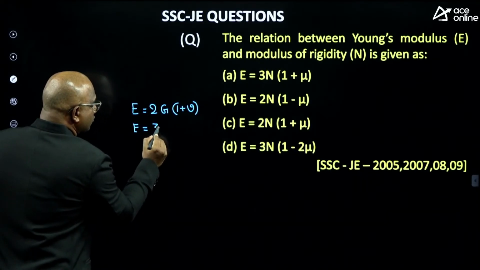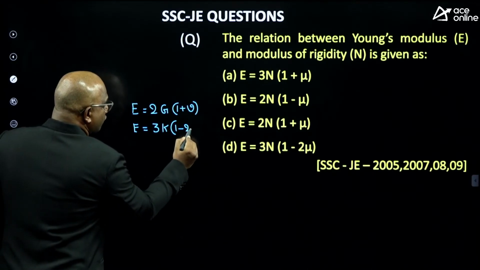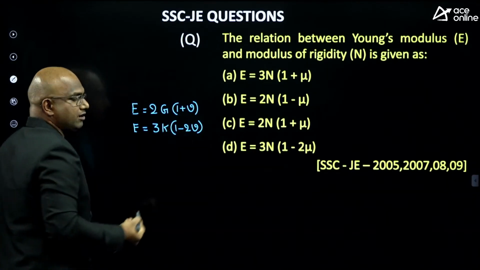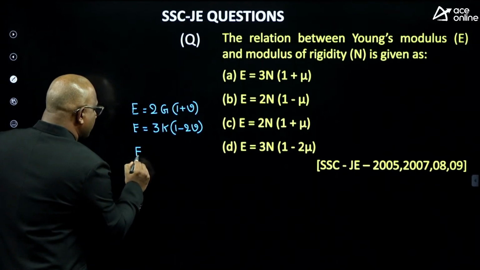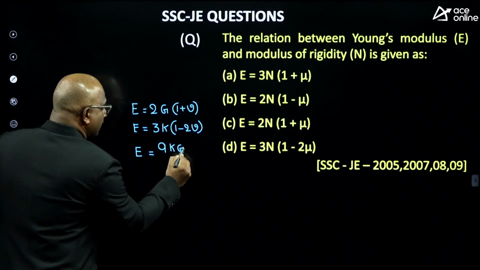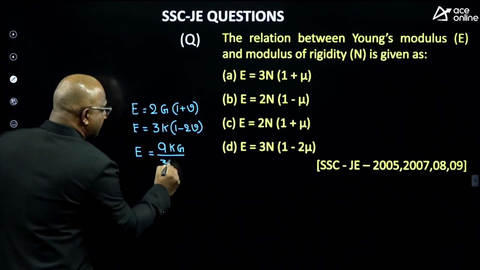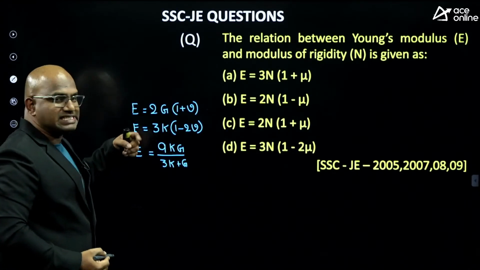E equal to 3K into (1 minus 2V), guys. E equal to 3K into (1 minus 2V). And E equal to 9KG by (3K plus G). These questions are very frequent from these three relationships.